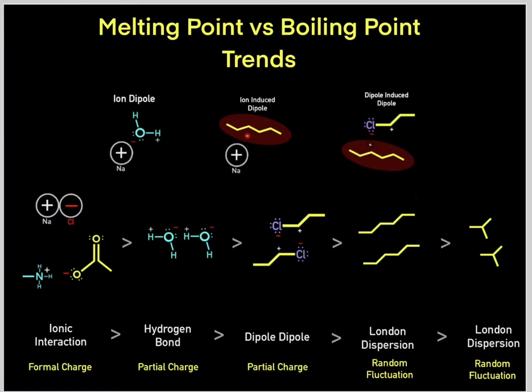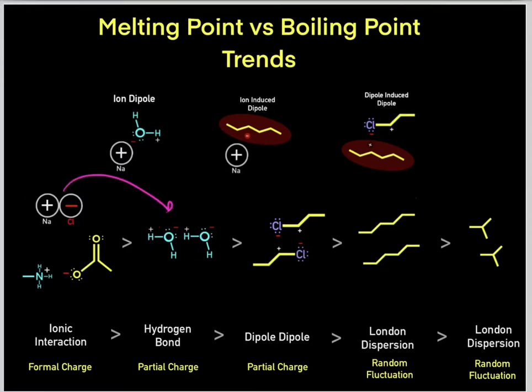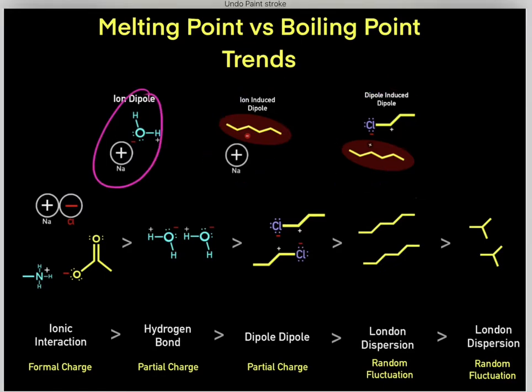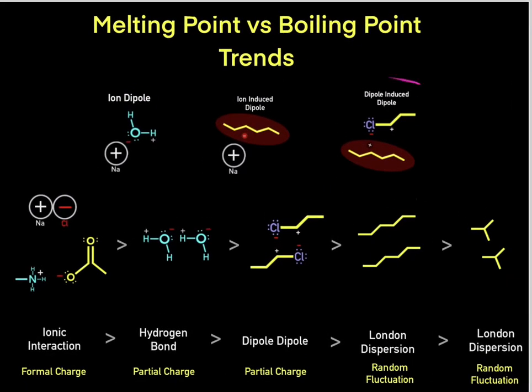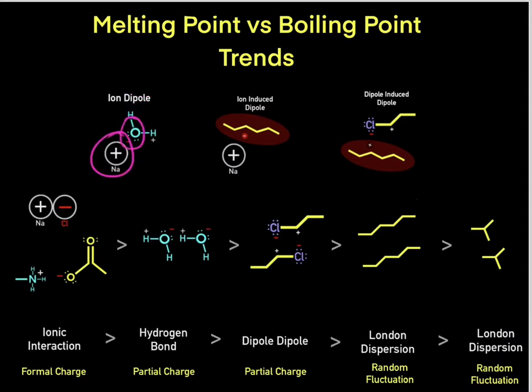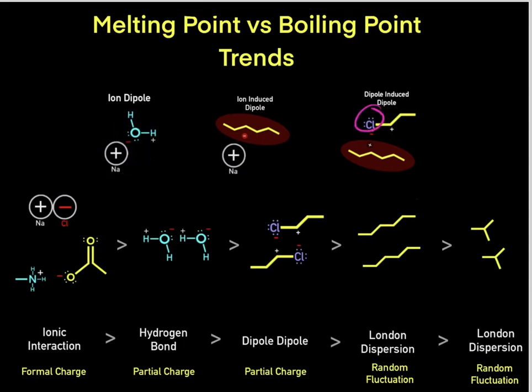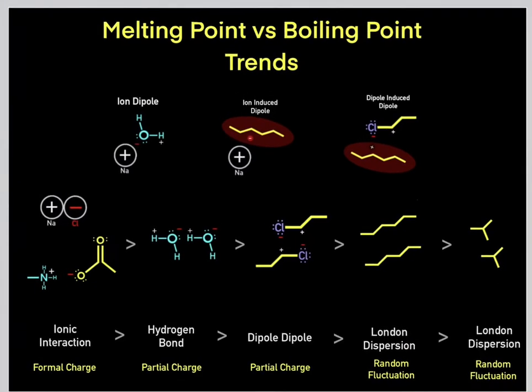So again, although I focused on formal charges forming interactions and partial charges forming interactions, we can cross mingle and have these diverse types of Coulombic interactions. But again, we'll still have that same hierarchy. A formal charge with a partial charge will have a stronger Coulombic interaction than a partial charge with an induced dipole. So again, these are the melting and boiling point trends.